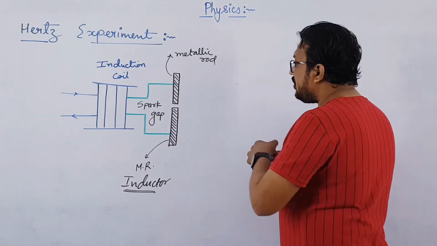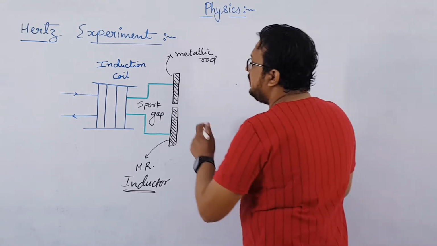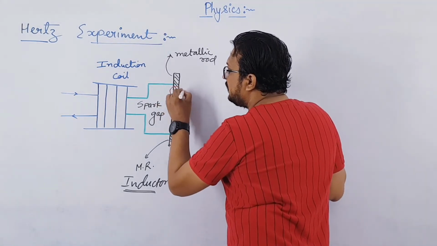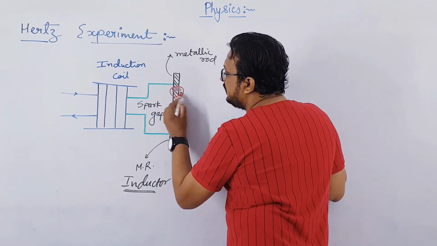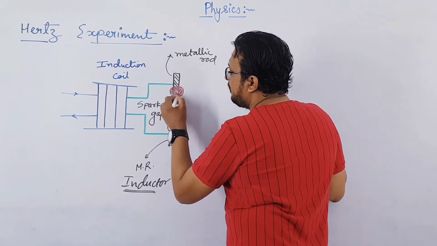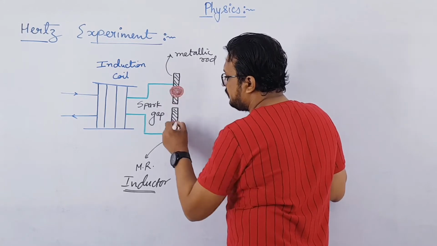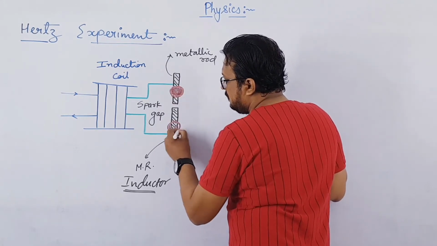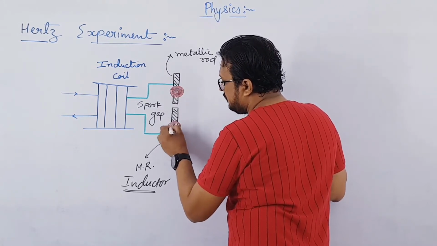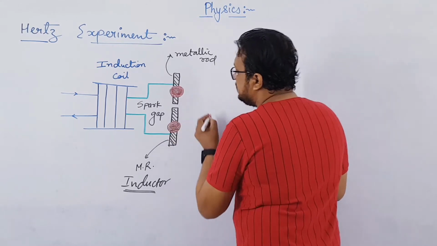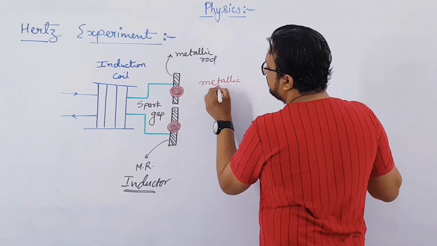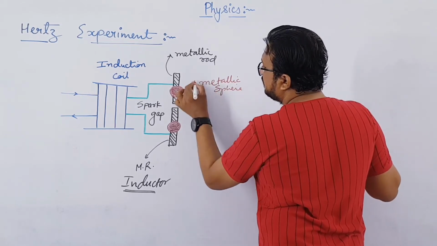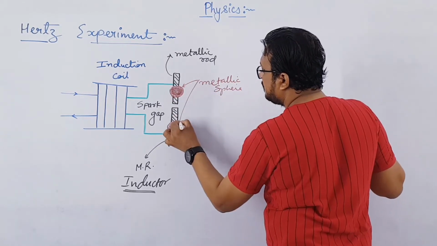Now a special arrangement was made in such a way that two metallic spheres were attached to these rods. These are metallic spheres.